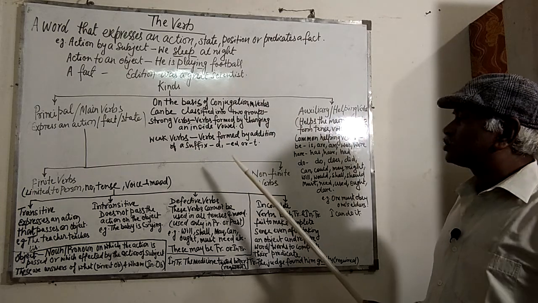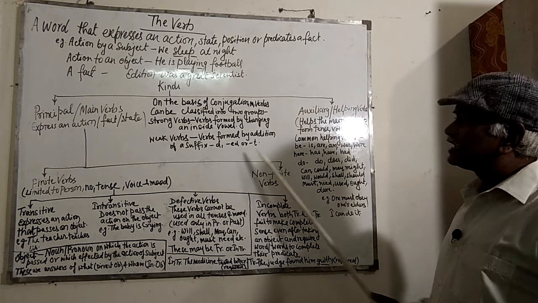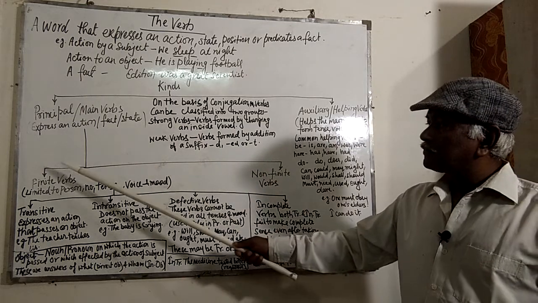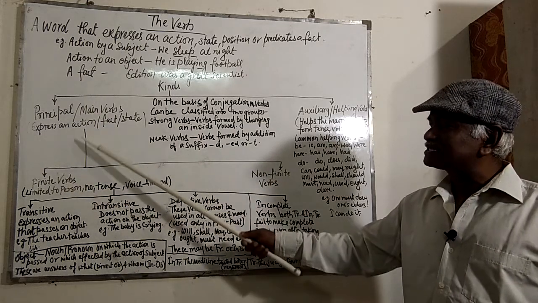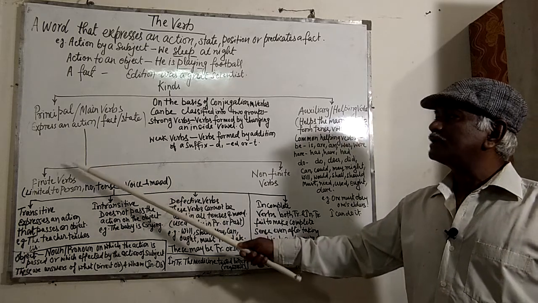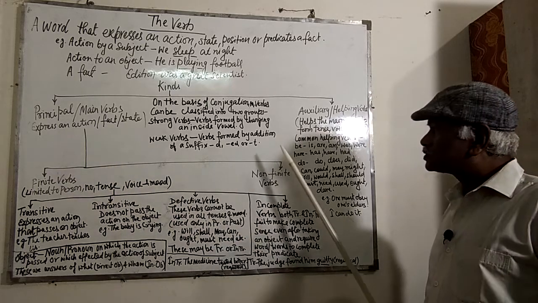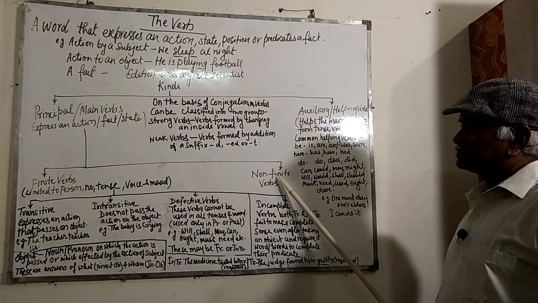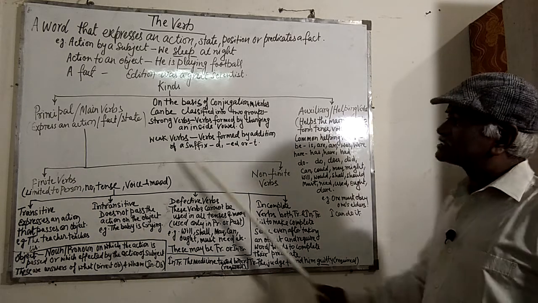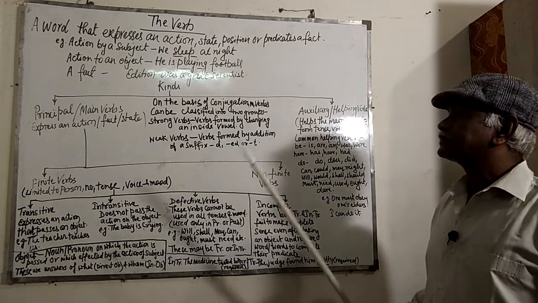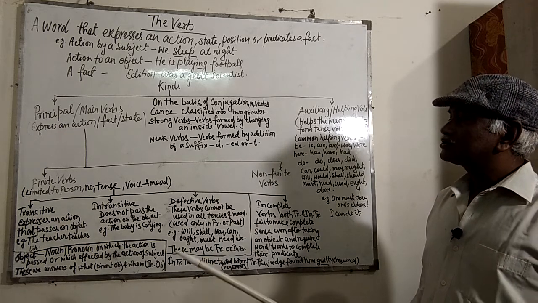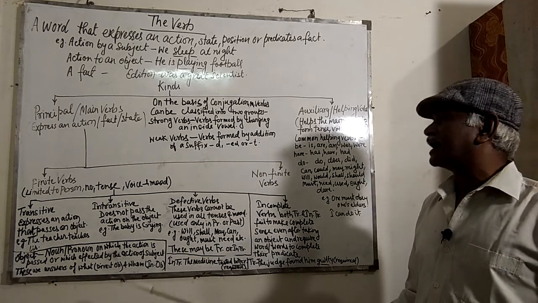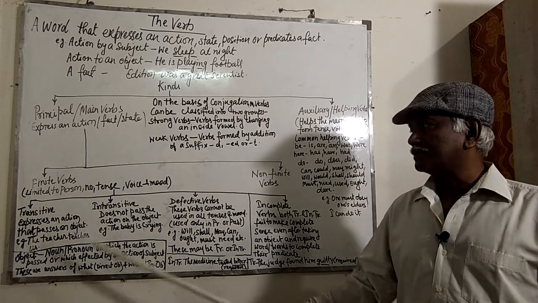Today I am going to be limited to finite verbs only. Again, principal verbs can be divided into two groups, that is finite verbs and non-finite verbs. I am sticking myself to finite verbs only, and let us see what are the different types of finite verbs.